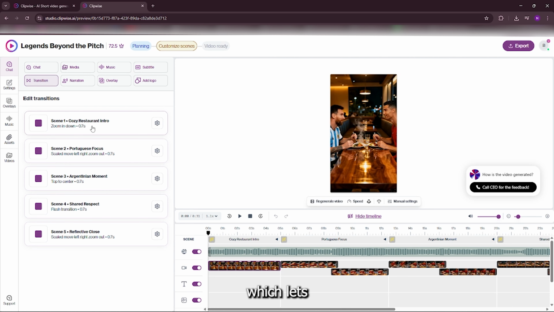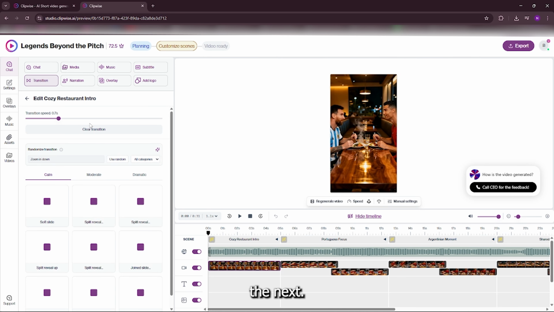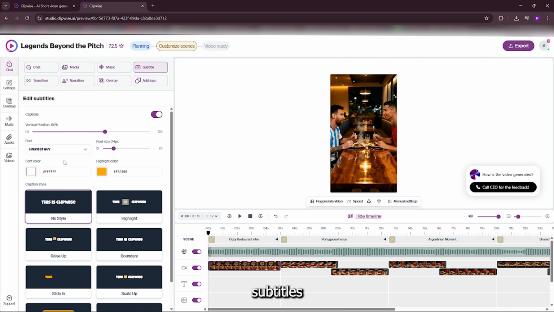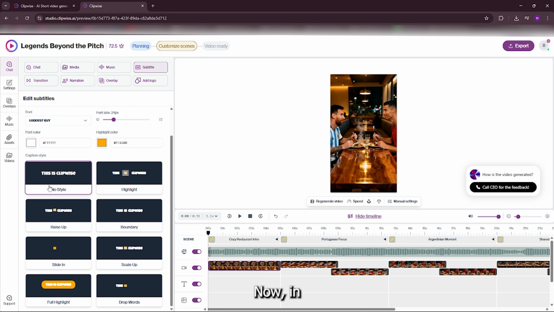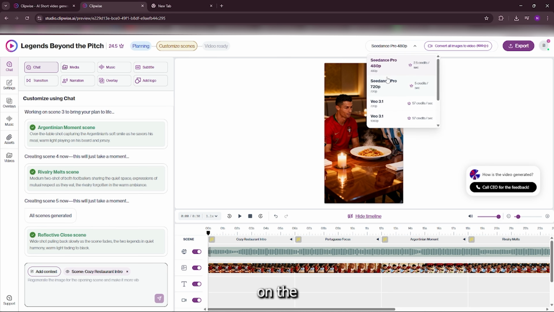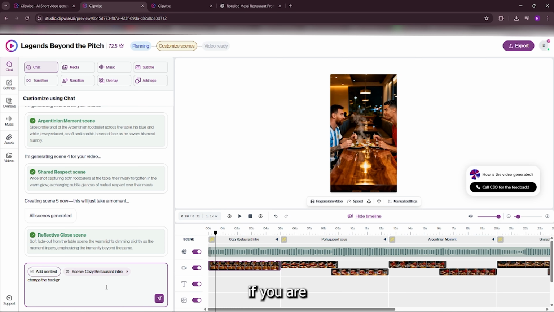Then there's Transitions, which lets you adjust how each scene flows into the next. We also have Narration, so if you want an AI voiceover, you can pick a voice, adjust pacing, and add it directly. And finally, Subtitles, where you can auto-generate captions, edit the style, and make them match your content. Now in this section, Clipwise also gives you access to multiple integrated AI models. So if you click on the Models tab, you'll see options like Sora, VO3, and Seedance, depending on the type of visuals you want. This part is really useful if you want a specific animation style or higher quality motion. That's basically the feature side of Clipwise. And if you are an editor, you still get CapCut level manual controls, timeline.